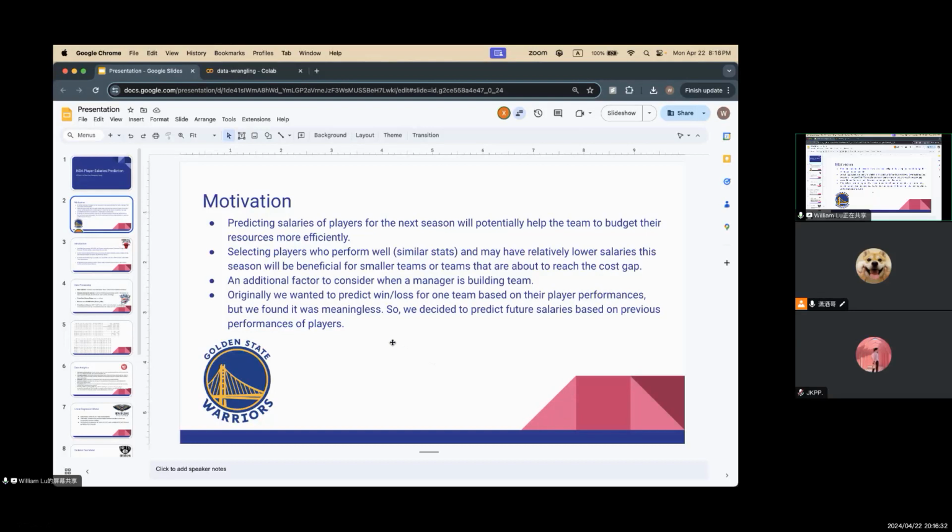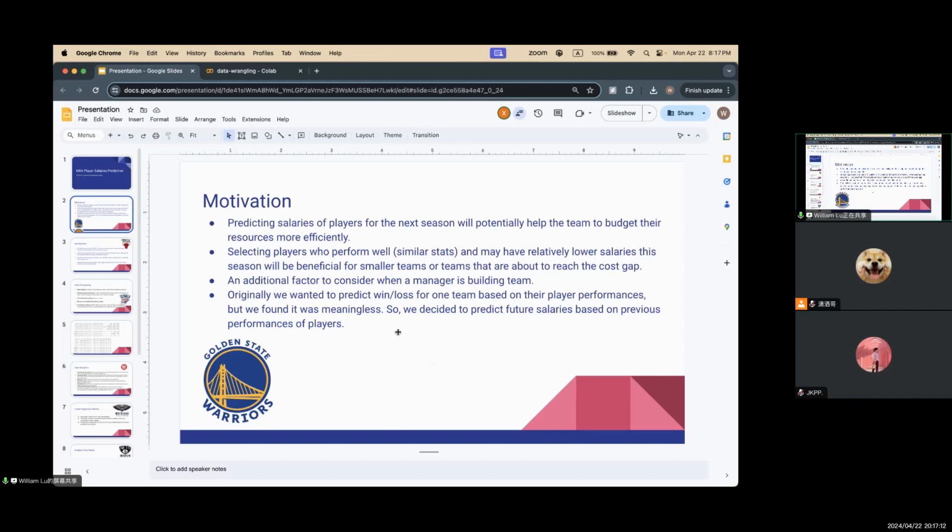So first of all, what's the motivation behind this problem? Predicting salaries of players for the next season will be very helpful for a team manager to build a team. Let's say a team is pretty small or has a cap issue for the next year. Solving this problem can help us find out which player to choose, and that will help us allocate the team's resources more efficiently. So that's one of the motivations behind this project.